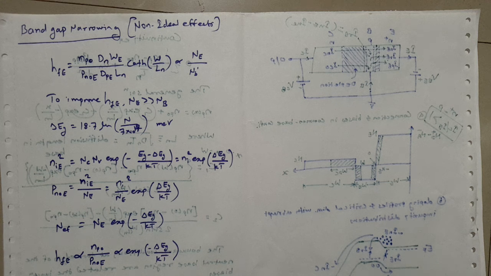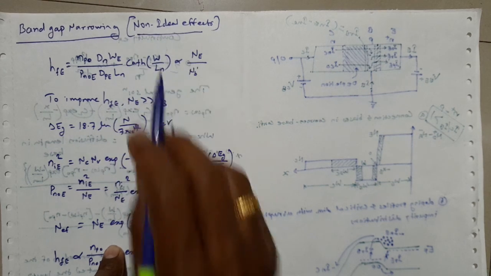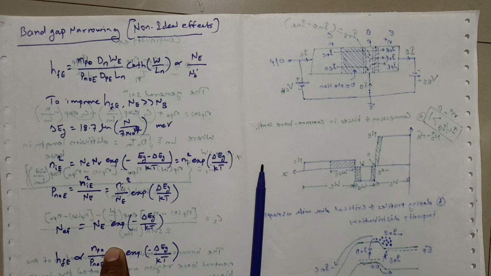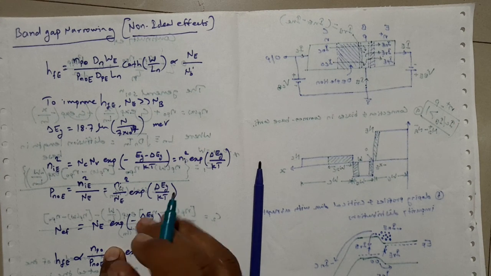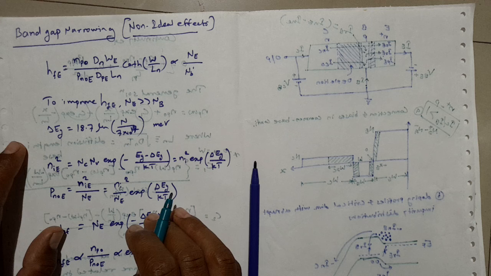Hello friends, now we are going to talk about another kind of effects, that is non-ideal effects in the transistor. One of the effects is band gap narrowing. This effect comes into the picture when we are trying to understand the amplification factor. In addition to the amplification factor, the factors contributing to it are the Gummel number, which we have already seen.